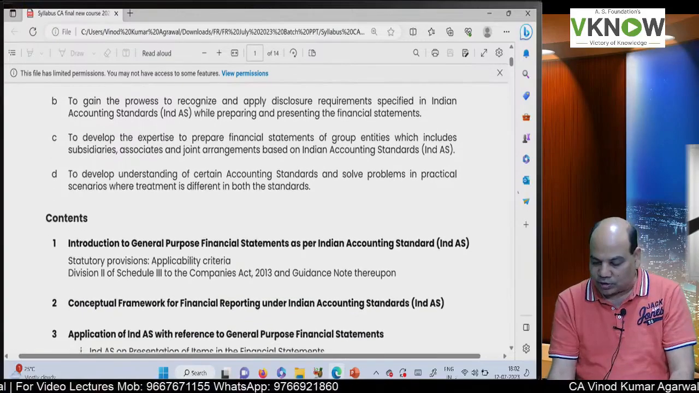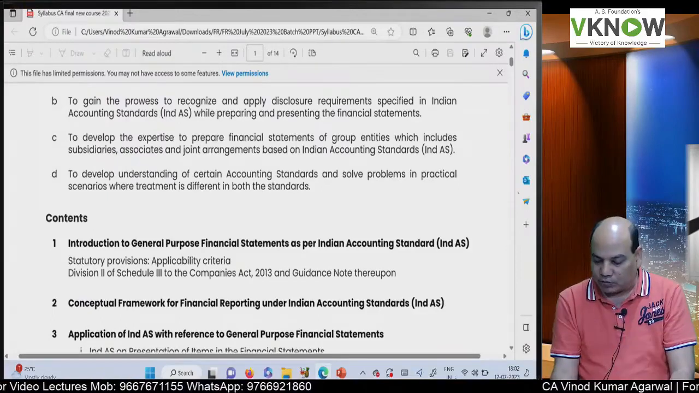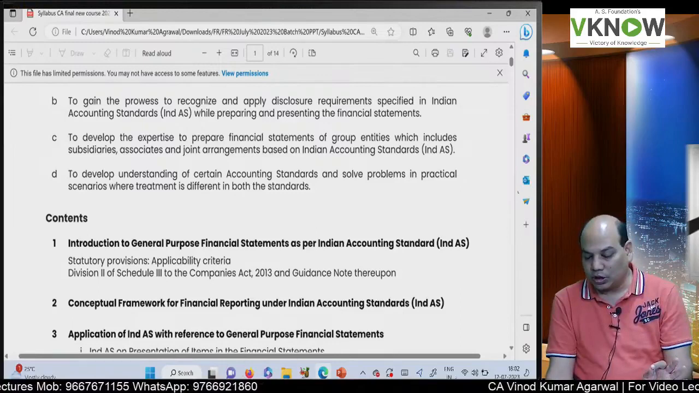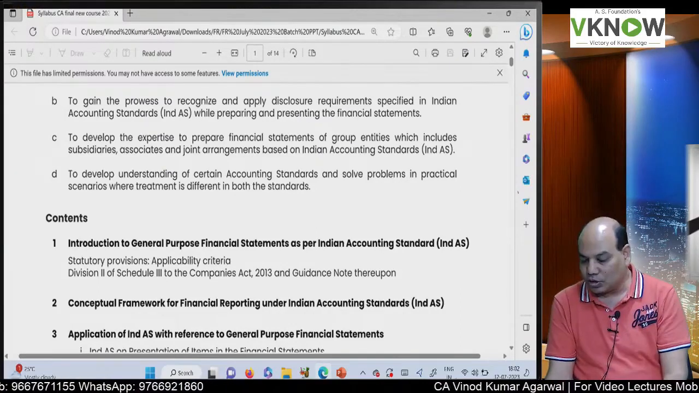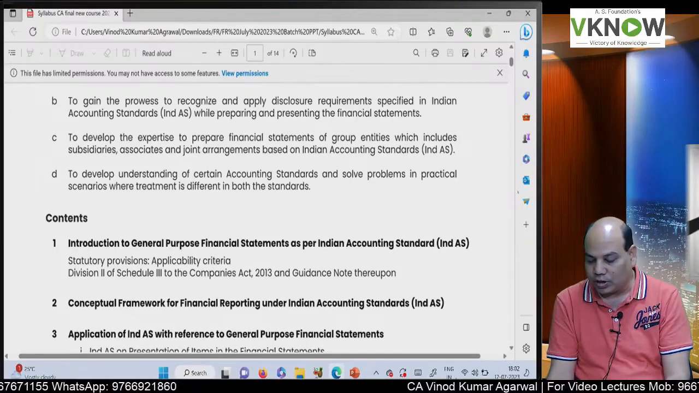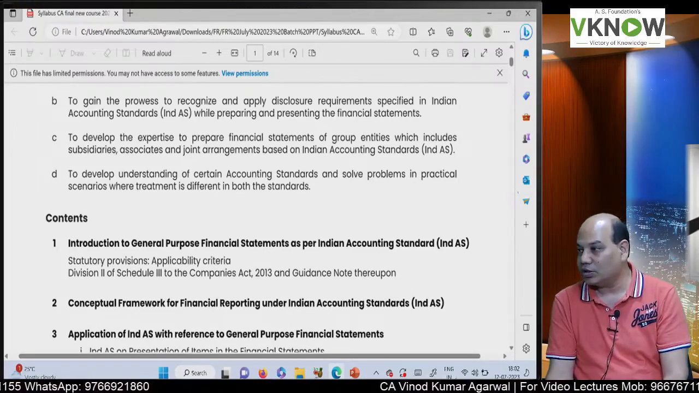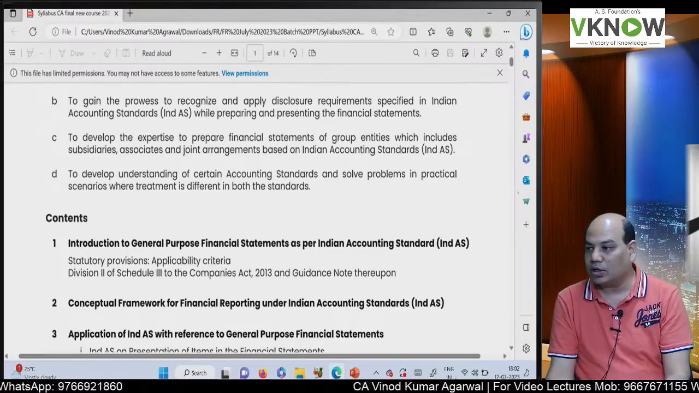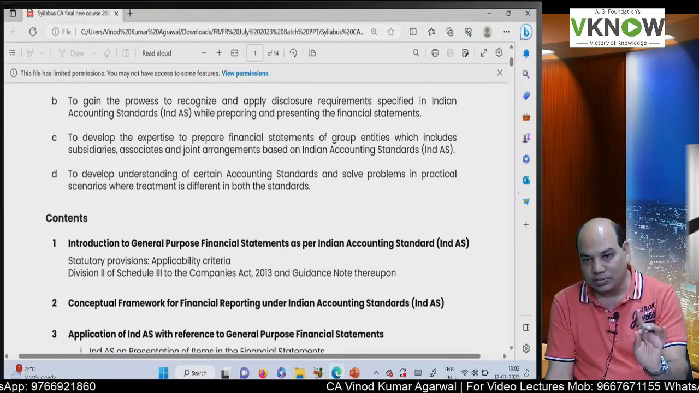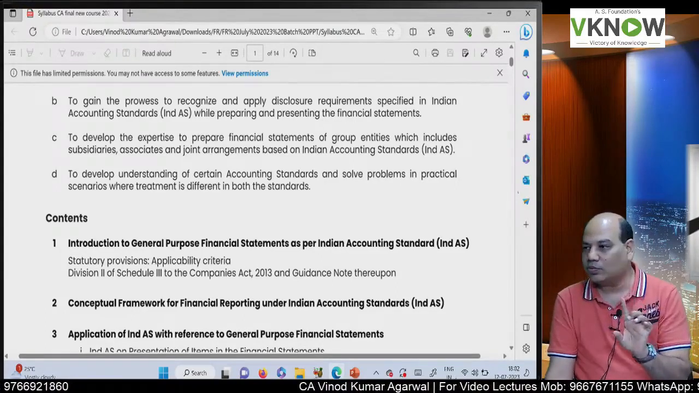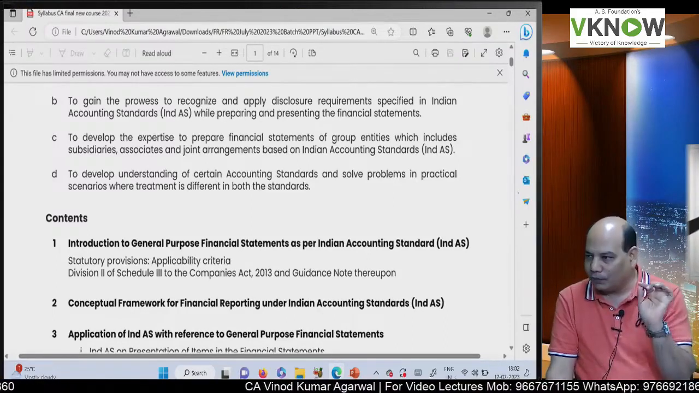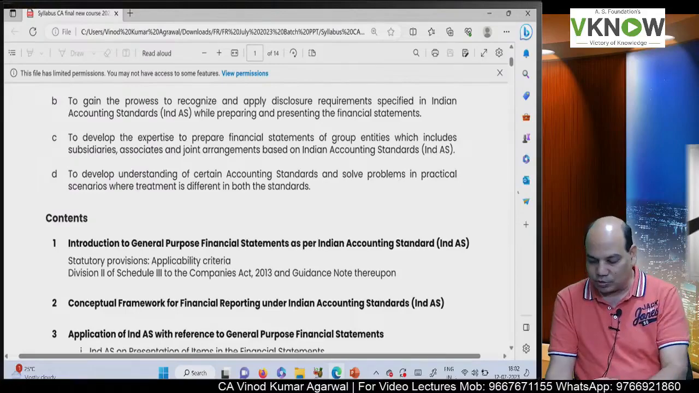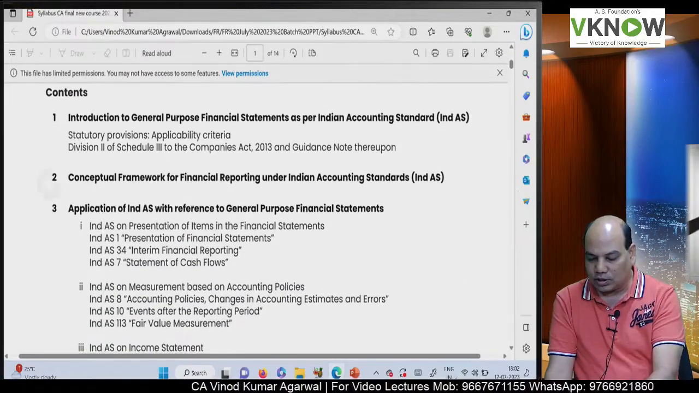So what they have done this time in the new course, they have also written in point number D that you have to also develop understanding of certain accounting standard and solve problems in practical scenario where treatment is different in both the standards. So some knowledge of accounting standard will be required in some particular topics. You don't have to study all accounting standard, you have to study only few accounting standards, which I am going to tell you. So this is our syllabus.